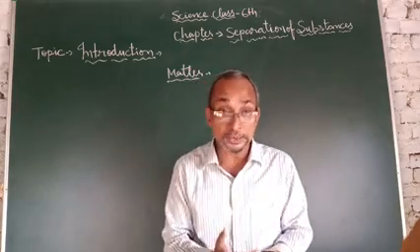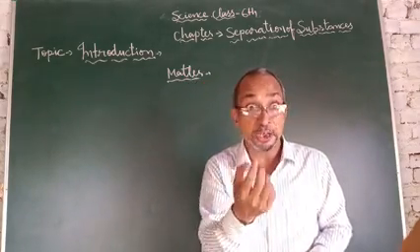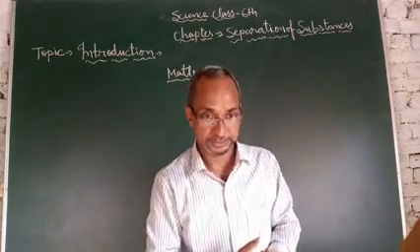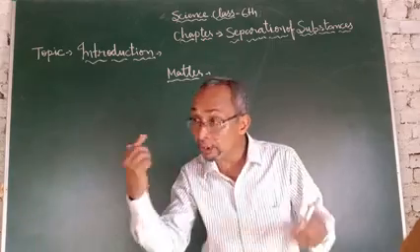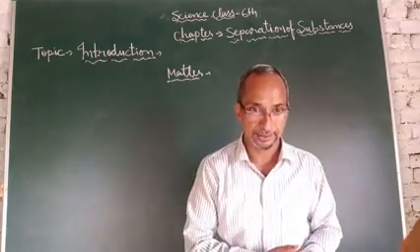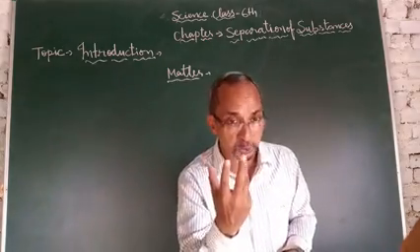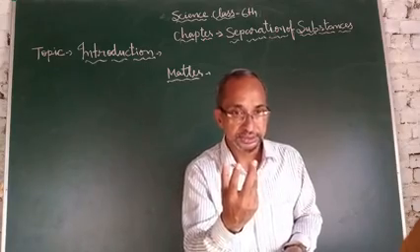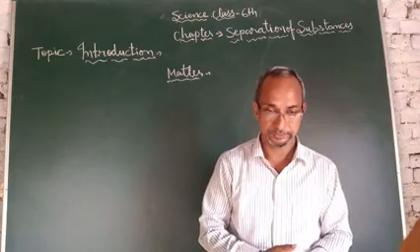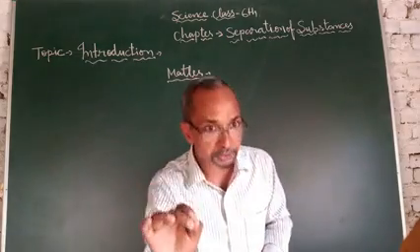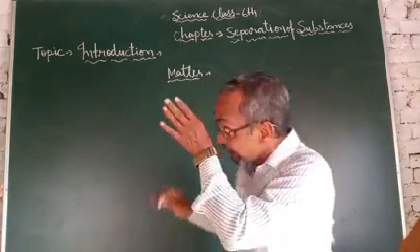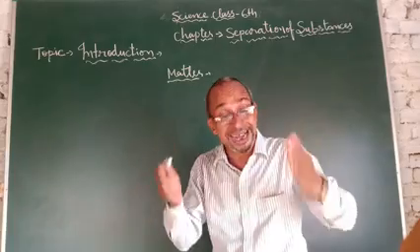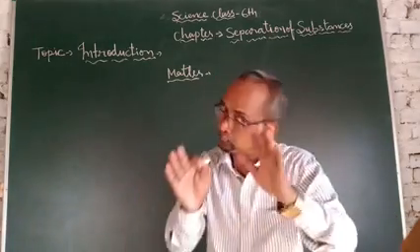Why? Because light does not have any mass, and light cannot occupy space. My voice, sound, also does not have mass and cannot occupy space. So these are not matter. Matter is a substance which has mass and can occupy space.